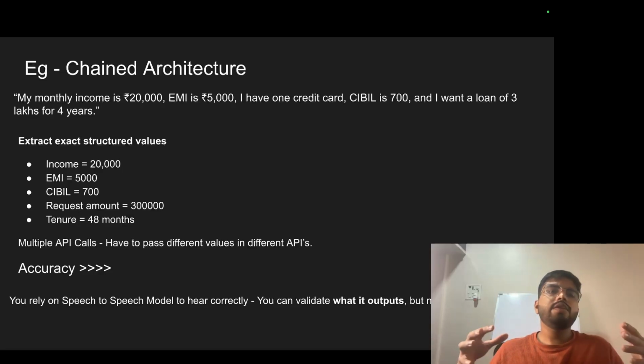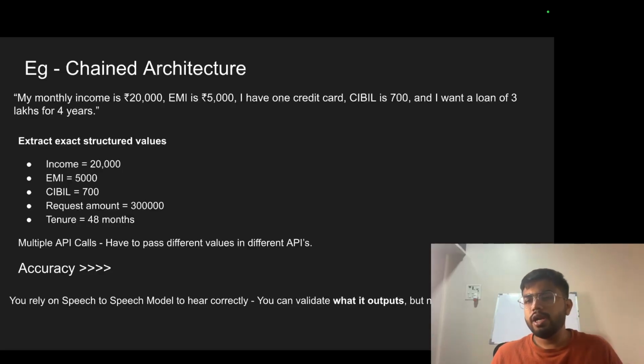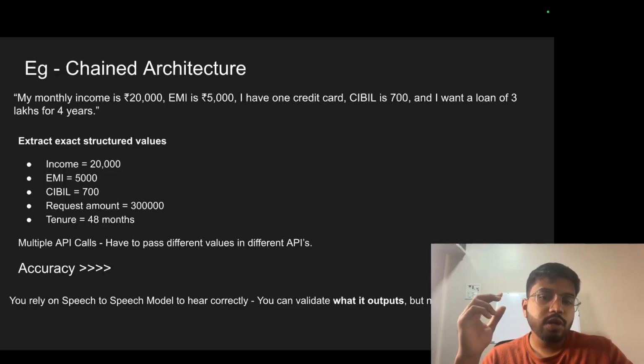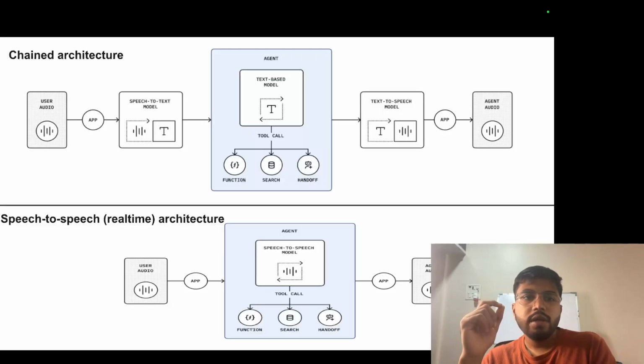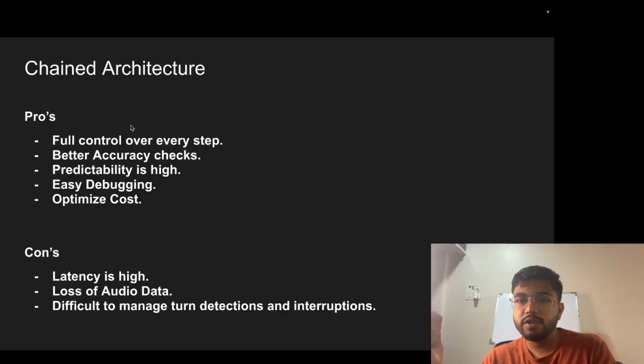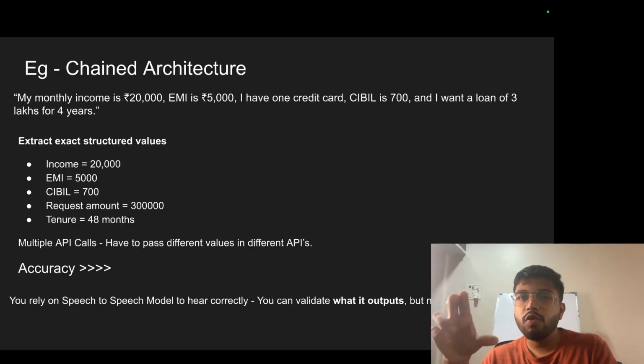But now let's try to understand for what type of thing you will use chained architecture. Let's try to understand this last sentence first. You rely on the speech to speech model to hear rightly. You can validate what it outputs, but not how and what it heard. So the problem with the speech to speech model is you cannot validate what it has heard, right? The output is something that you have power over, whether right or wrong, but the control part is here. With speech to text, you have control around what it has heard. You have converted it into text, so you can change it afterwards, but here it is directly just what the voice model has heard.